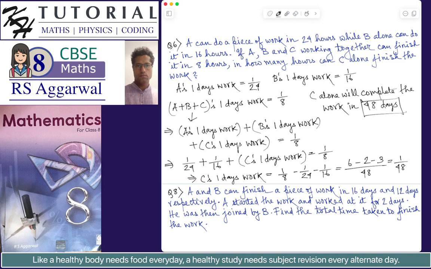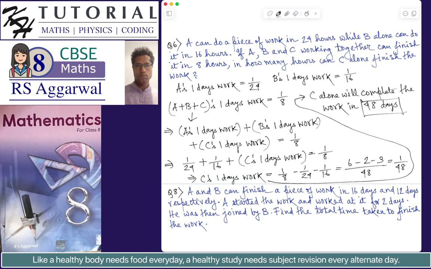Since the amount of work done by C in one day is 1 by 48, using the second general rule, we can say that the total work will be completed by C alone in 48 days. So after this step, we are concluding this.